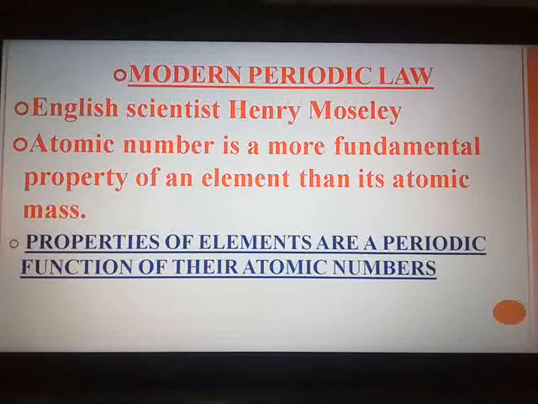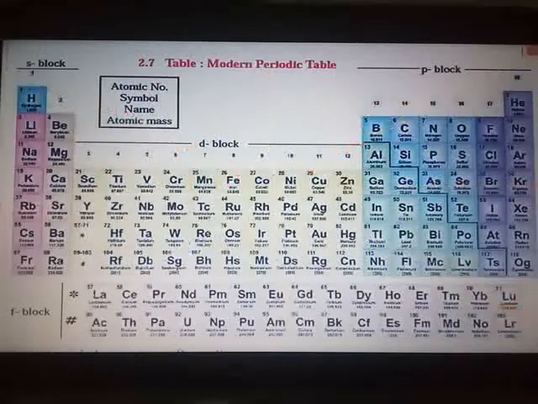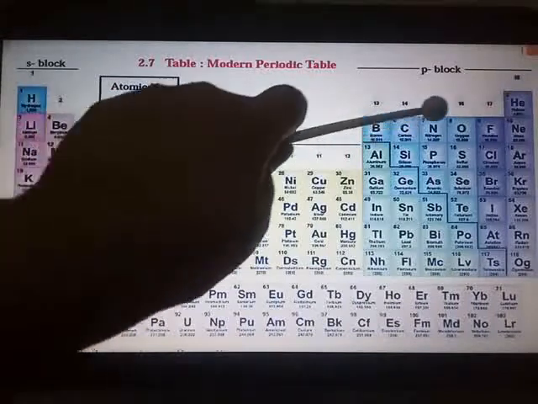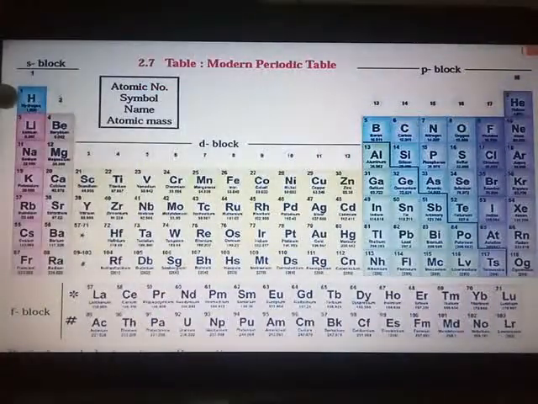Now the arrangement of the elements in increasing order of their atomic numbers is the basis of the modern periodic table. You can see the elements are arranged in increasing order of their atomic numbers. It starts with hydrogen having atomic number 1, then helium 2, lithium 3, beryllium 4 and so on. This modern periodic table is also called the long form of the periodic table.